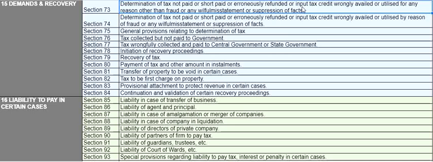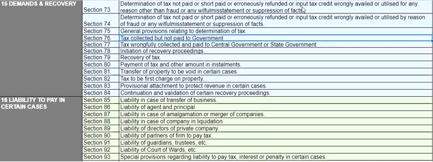Moving further to chapter 15, demands and recovery, section 73 deals with other than fraudulent cases, and section 74 deals with fraudulent cases. So determination of taxes not paid, short paid, or erroneously refunded, or ITC wrongly availed or utilized for any reason other than fraud or any willful misstatement or suppression of facts is dealt under section 73, and if it is on account of fraud or any willful misstatement or suppression of facts, then that is being dealt by section 74.